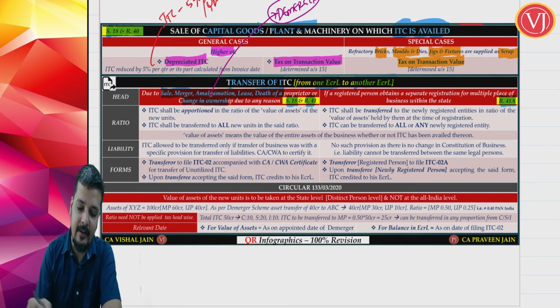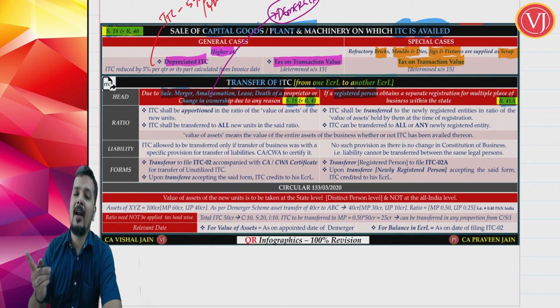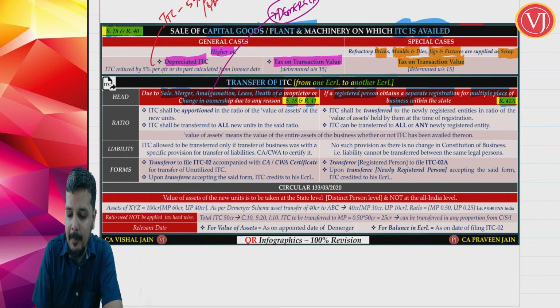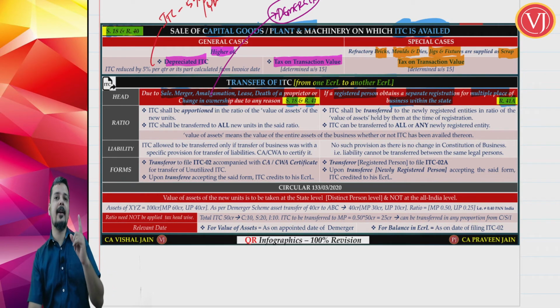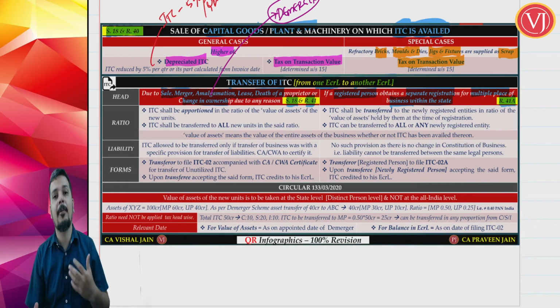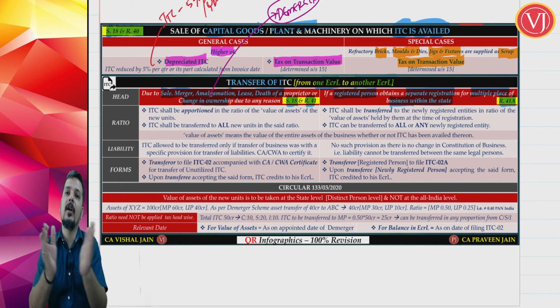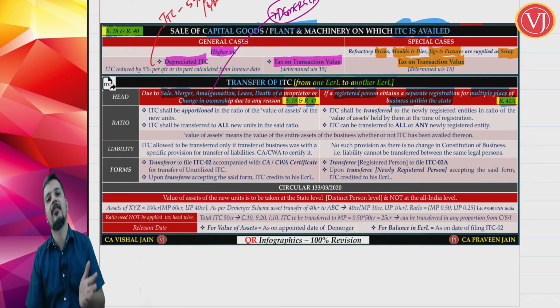What is there on the right hand side? On the right hand side, you are talking about the same person. You are not talking about A Limited, B Limited, C Limited. Same A Limited, which had one registration, say for example in Maharashtra, is now taking multiple registrations for multiple places of business within Maharashtra. Earlier it had only one registration. Now it says, let me opt for, it is an optional mechanism, opt for 5 registrations in Maharashtra. So on the right hand side, the focus is only on A Limited, there is no B, C Limited, etc. Earlier it had one registration, now it is taking multiple registrations, say 5 registrations.